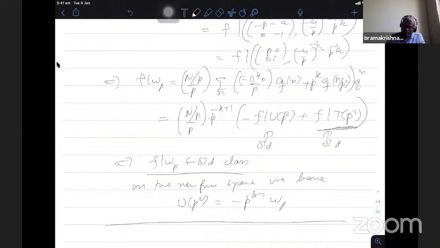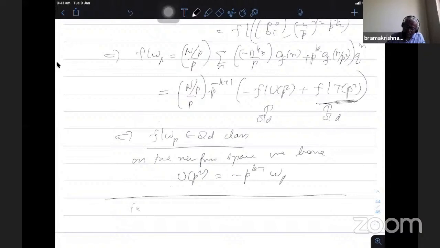The UP square plus P power k minus 1 WP equals 0 on the new form space. So that we will continue tomorrow.